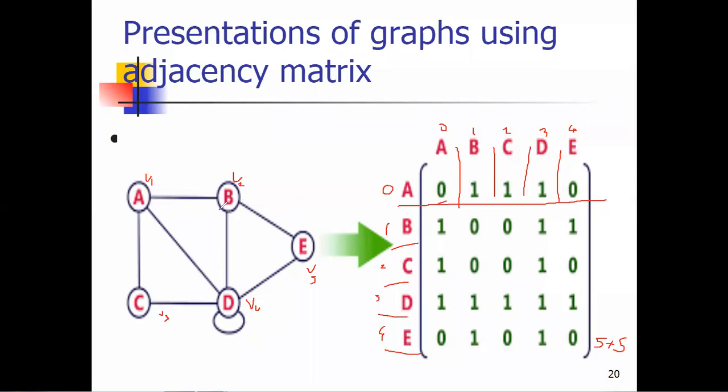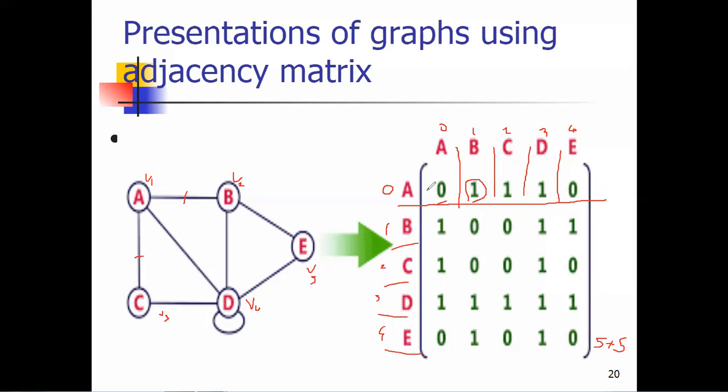The second value is the A to B representation. A to B, is any edge present? Yes, a single edge is present. That's why the value for A to B is 1. I hope everyone is clear. Now the next, just check A to C. For A to C, is an edge present? Yes.